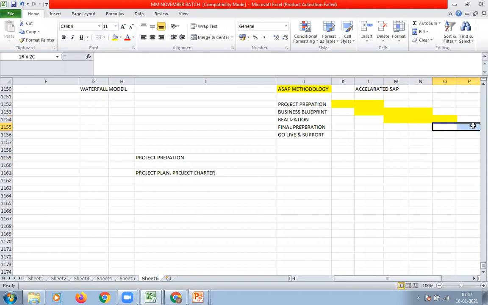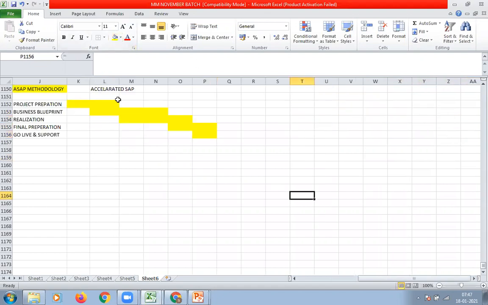Then final preparation starts. Last, go live and support starts. These are the durations, like March to April, 2 months. Then on March 15th, business blueprint is going to start, and so on. For each phase there will be a starting time and ending time. This is called the project plan. This will be prepared by the project manager, not by the SAP consultant.